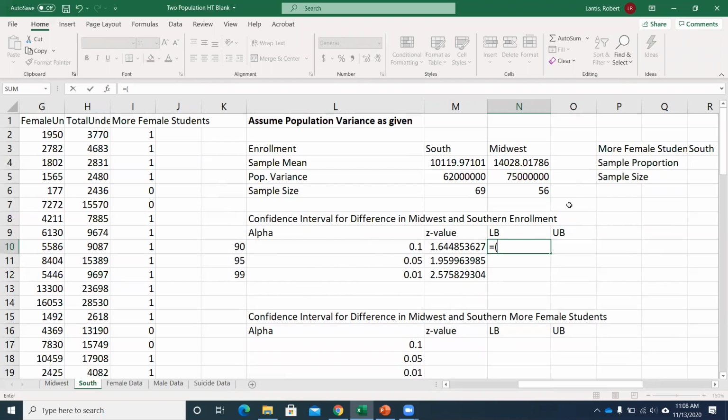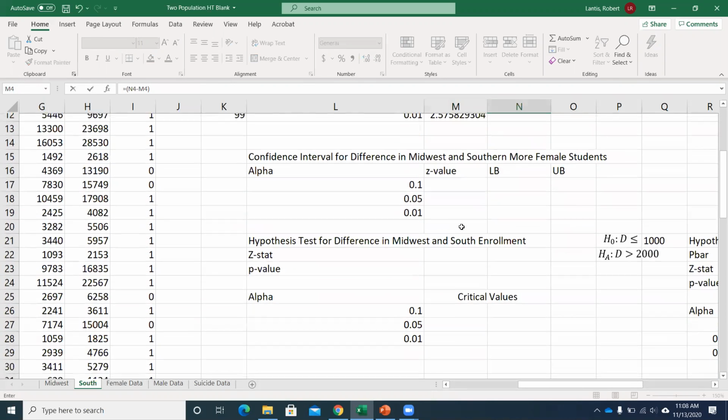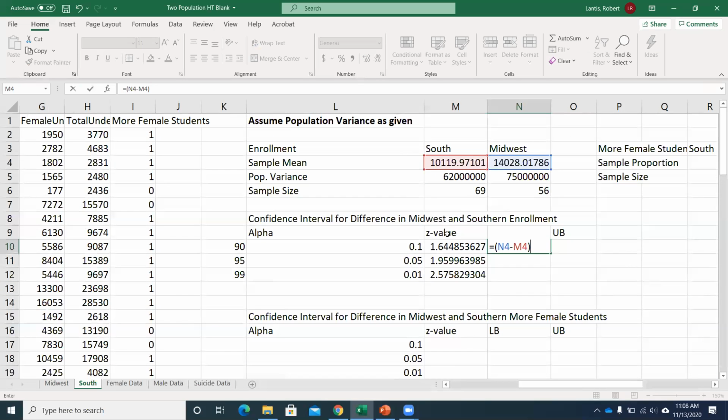Here, I think the way I have it set up is the difference between the Midwest and the South. So we'll go Midwest minus the South. Actually, make sure, is it greater than 2,000? Actually, I think the way I have it set up below, no, I think it's how I have it set up. So then to get my lower bound, I'll subtract the z value multiplied by the square root of each population variance divided by its sample size.